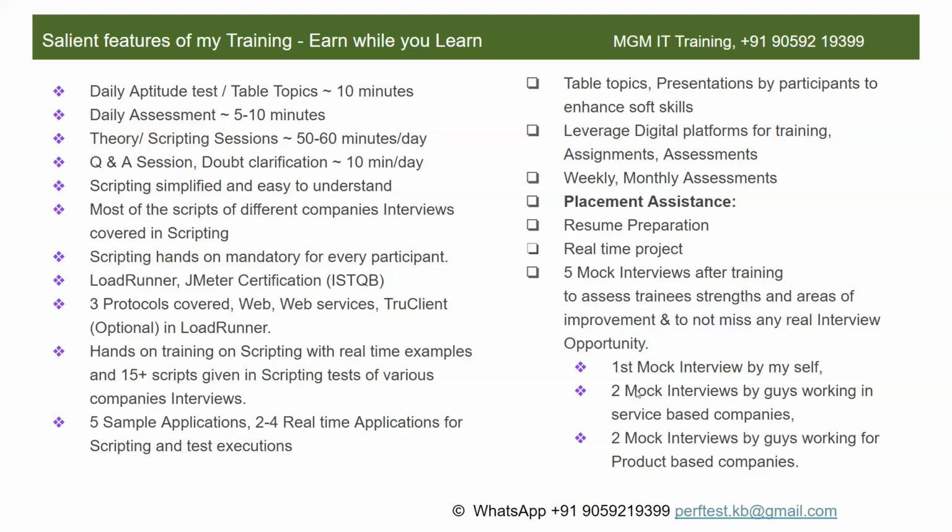The basic idea behind these 5 mock interviews is that I know what I covered in the training. Only when you attend a third-party interview taken by some third person will you get to know how well you are prepared and how ready you are for facing real interviews. So first mock interview I will take myself, and once I feel that you are well prepared, I will be scheduling 2 more mock interviews by friends working in service-based companies and 2 more by guys working in product-based companies.